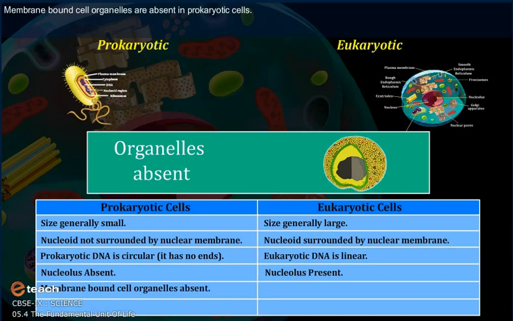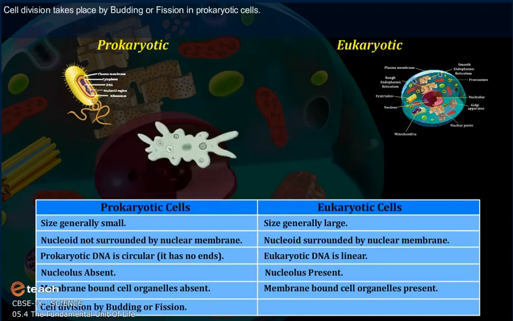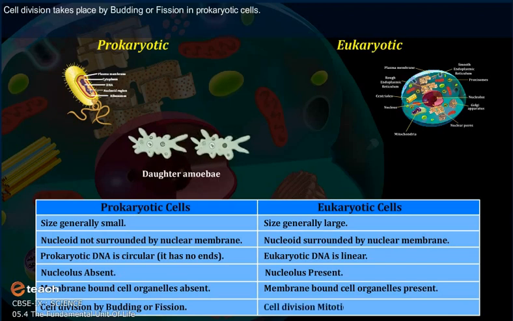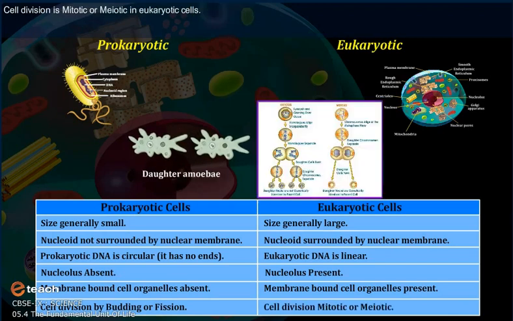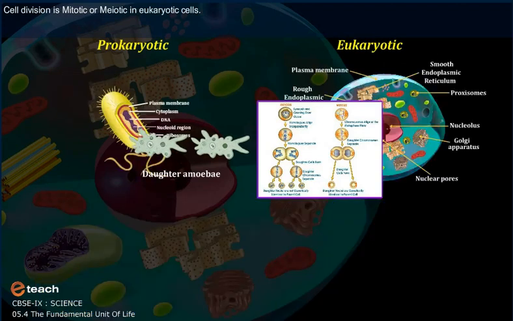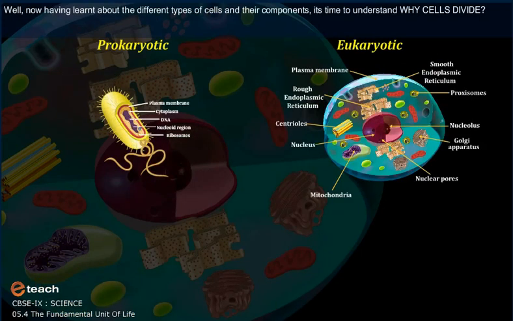Membrane-bound cell organelles are absent in prokaryotic cells. Membrane-bound cell organelles are present in eukaryotic cells. Cell division takes place by budding or fission in prokaryotic cells. Cell division is either mitotic or meiotic in eukaryotic cells.